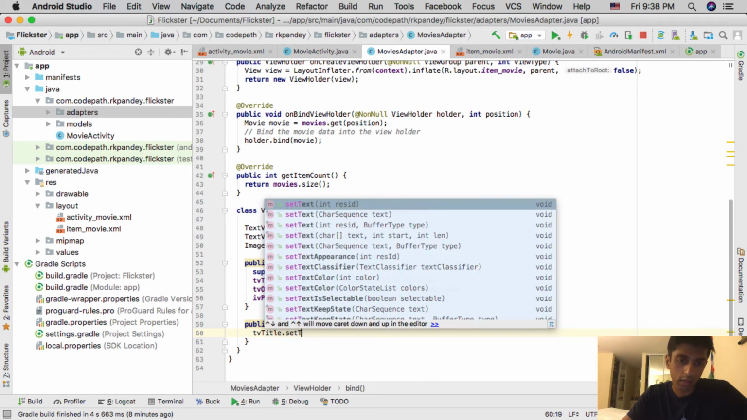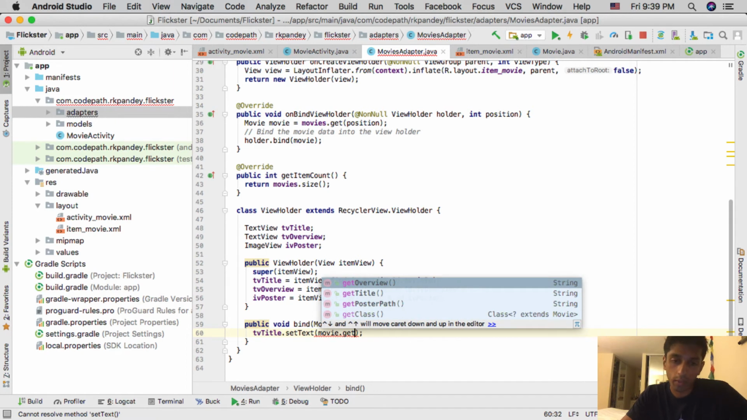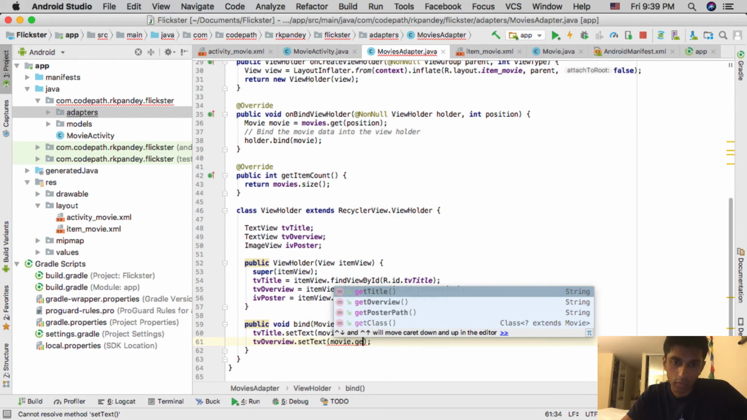All we need to do is say tvTitle.setText and use the getter methods that we defined on our movie class. So tvOverview will set the text to be movie.getOverview.